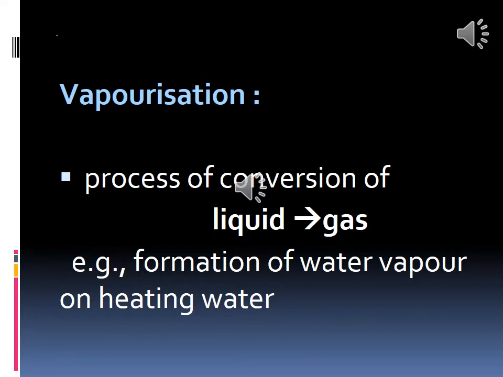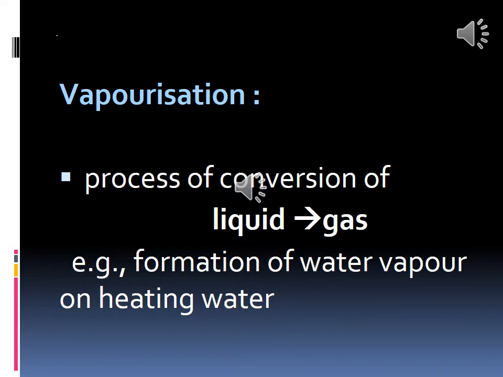The intermolecular space between the molecules of the liquid increases and the intermolecular force of attraction decreases, and finally we will get vapors. We can see vapors. This is called vaporization. Did you all understand, children?